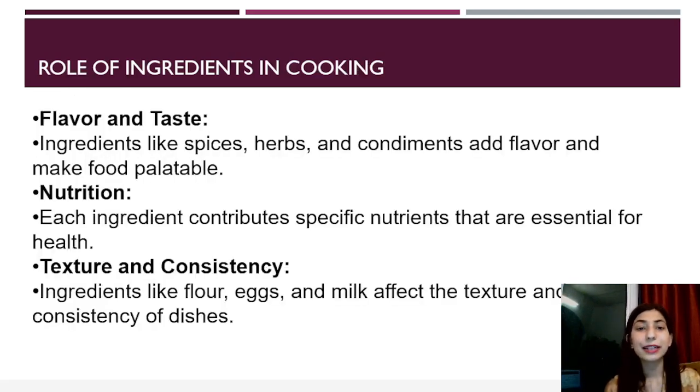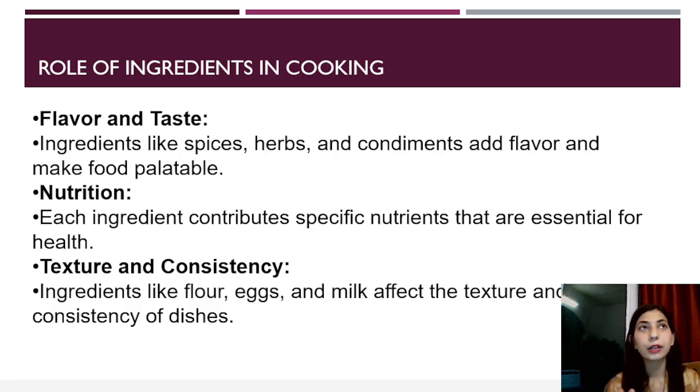Role of ingredients in cooking. Now, what is the role of different ingredients? Flavor and taste. Ingredients like spices, different kinds of herbs, and condiments add their specific own flavor and they make food palatable. Nutrition: each ingredient contributes specific nutrients.